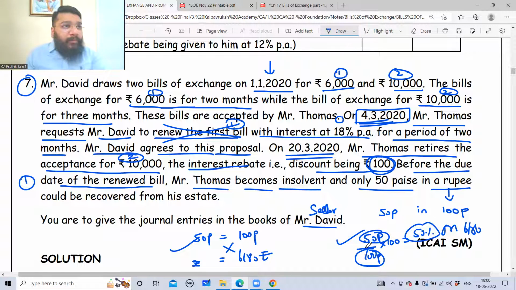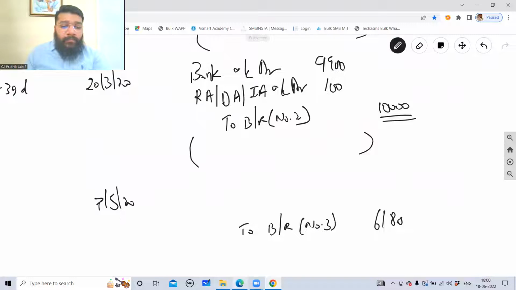This is one way of doing it. Or out of 100 paise, 50 paise is recovered. In such a case, if 6,180 is the total amount outstanding, how much is recovered? If you cross multiply, you will get the same answer. Which is 3,090 recovered. So bank account debit 3,090. This is recovered.